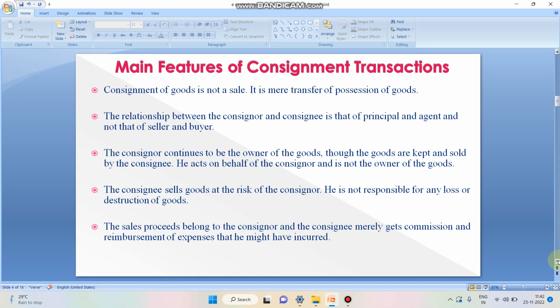Then third one, the consignor continues to be the owner of the goods though the goods are kept and sold by the consignee. He acts on behalf of the consignor and is not an owner of the goods. Then fourth one, the consignee sells the goods at his risk, or the consignor is not responsible for any loss or destruction of the goods. Then finally, the sales proceeds belong to the consignor and the consignee merely gets commission and reimbursement of expenses that he might have incurred. These are the main features of the consignment transaction.